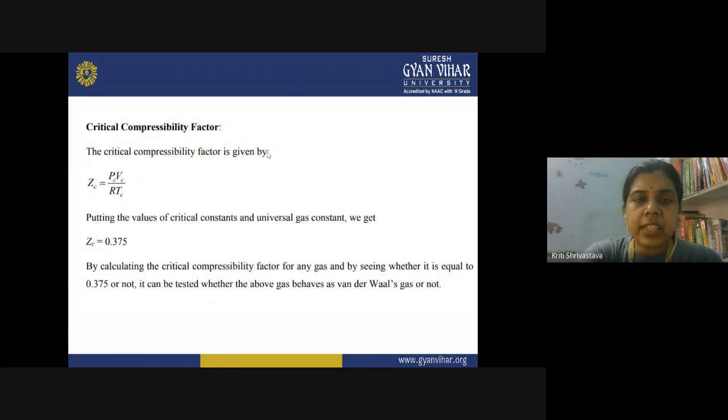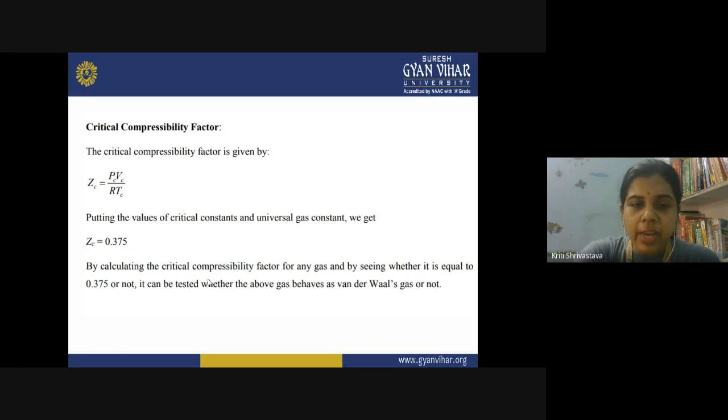Now let us see the critical compressibility factor. At the critical state, the compressibility factor Z is called the critical compressibility factor. We have taken the critical pressure, critical volume, and critical temperature, and when you take the ratio of these values, you get the critical compressibility factor. When you put all these constant values, because all are now constant, R is constant, critical values are constant, you get the critical value of the compressibility factor.